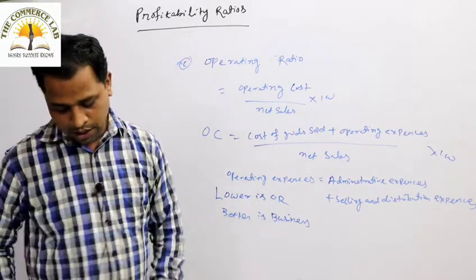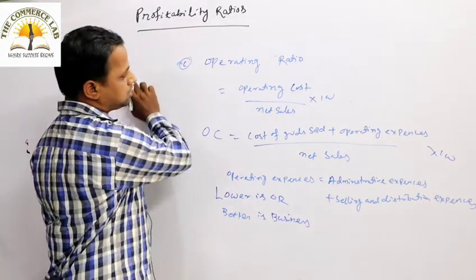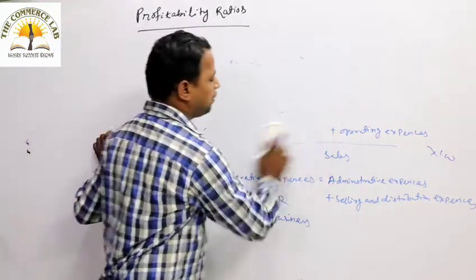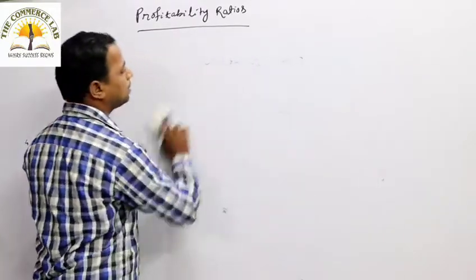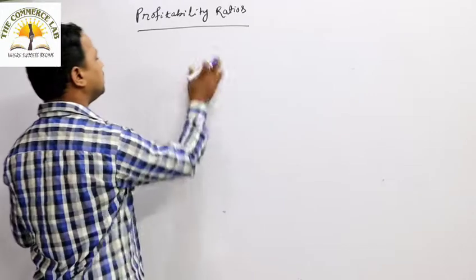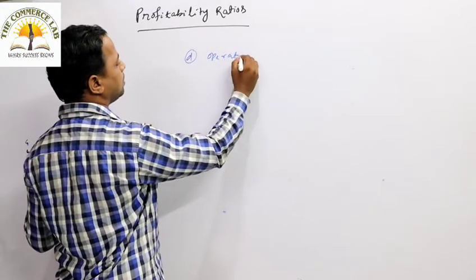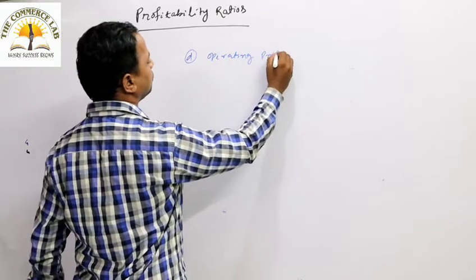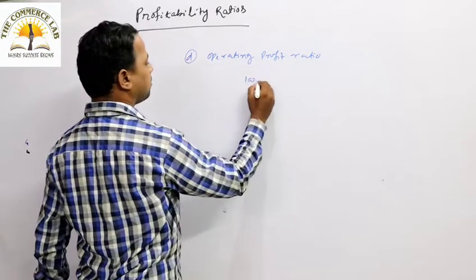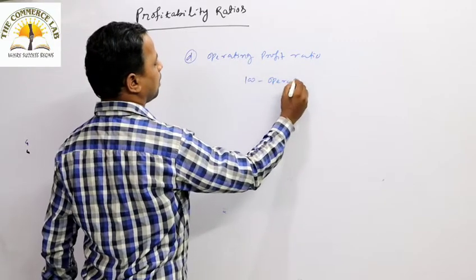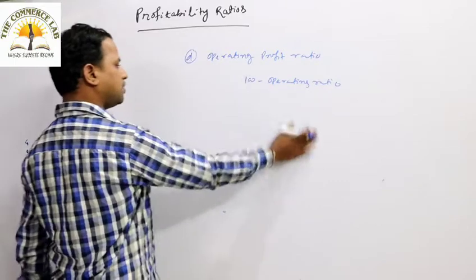Okay, that is known as operating ratio. If it is asked to calculate the operating profit ratio, how to calculate it? The next ratio is the operating profit ratio. The operating profit ratio is nothing but 100 minus the operating ratio.